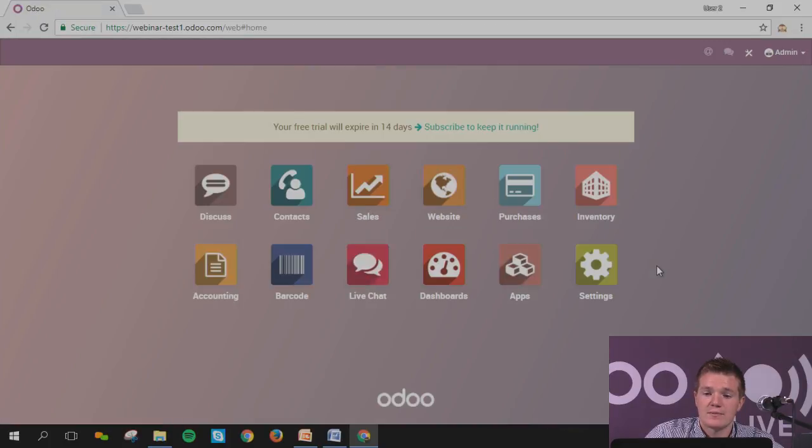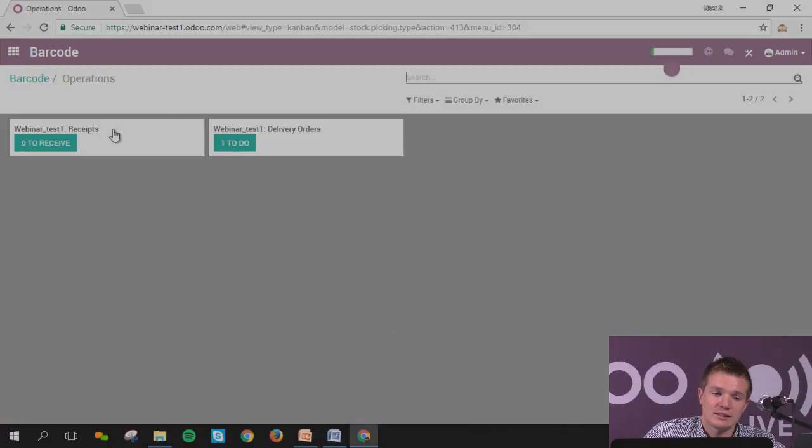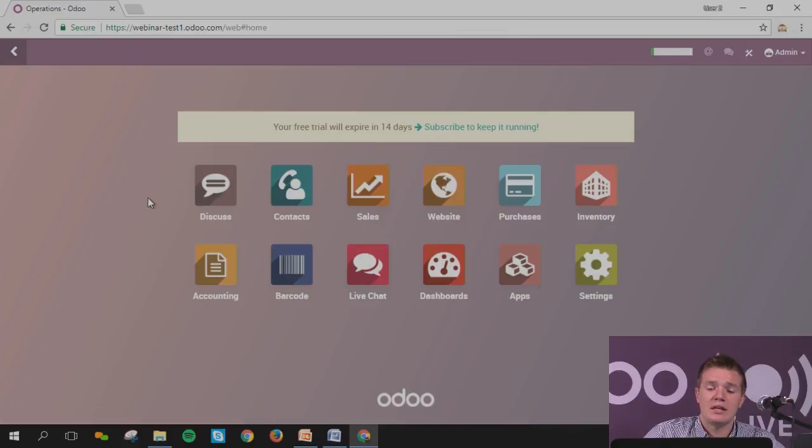Just wait 2 seconds. And there you go, you will see the way of working with it. If you click on it, you can either make the inventory evaluation or make some operation for seeing things that come in or out. I won't go into details because this is linked with inventory management. If you've got some question regarding that, you can come back to me and we can discuss in more detail.